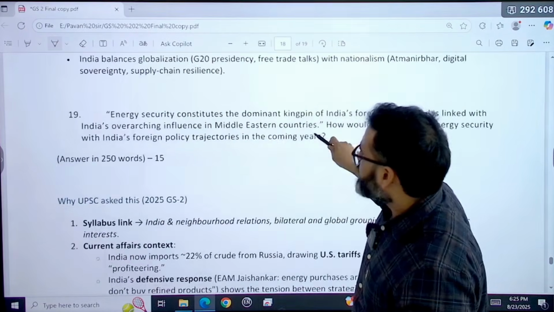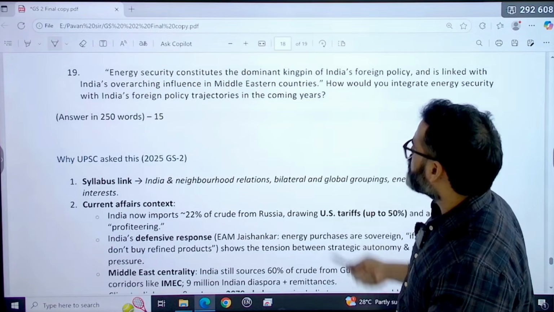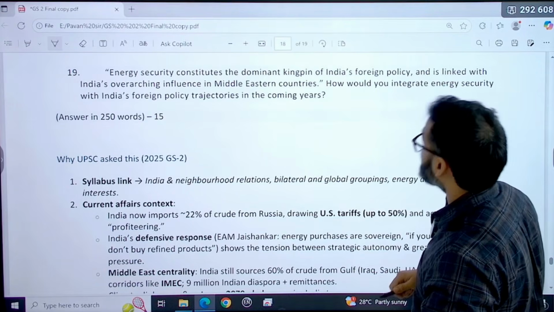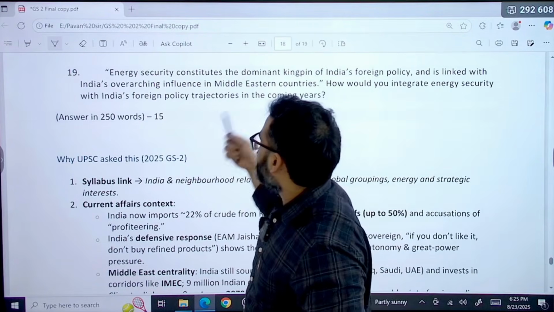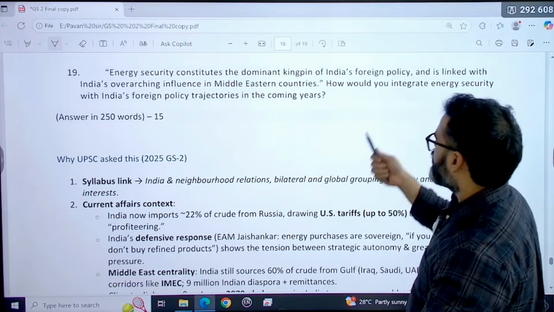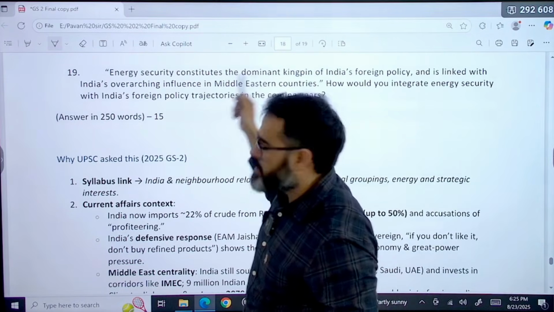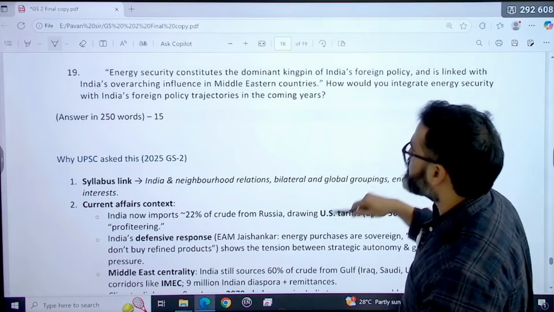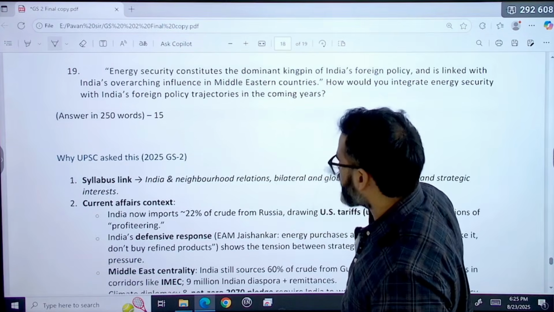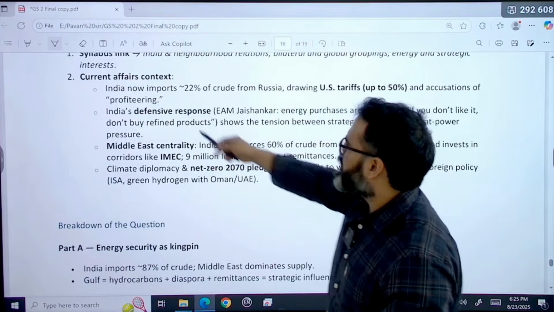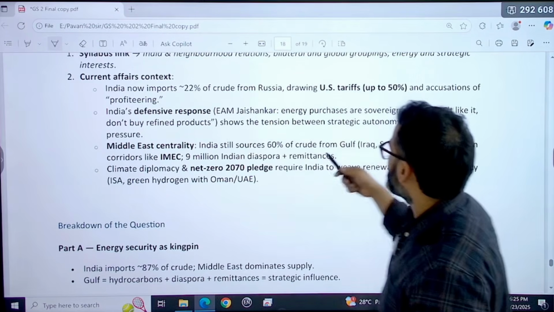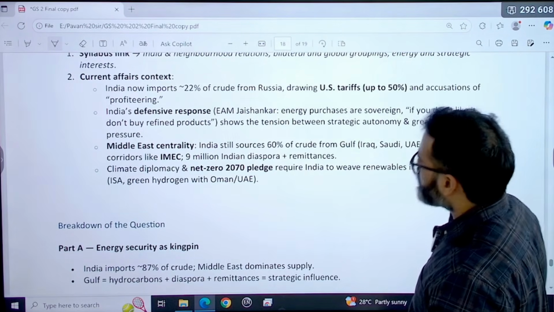Next question is, energy security constitutes the dominant kingpin of India's foreign policy and is linked with India's overarching influence in Middle Eastern countries. How would you integrate energy security with India's foreign policy trajectory in the coming years? So ये क्यों पूछा है? Because India imports 22% of crude from Russia, drawing US tariffs.